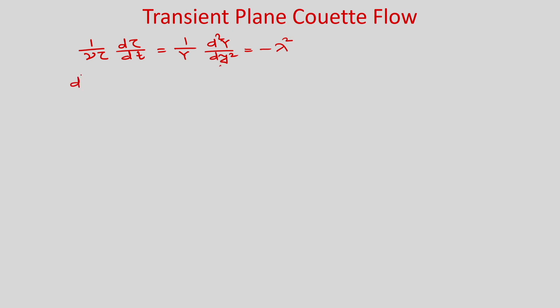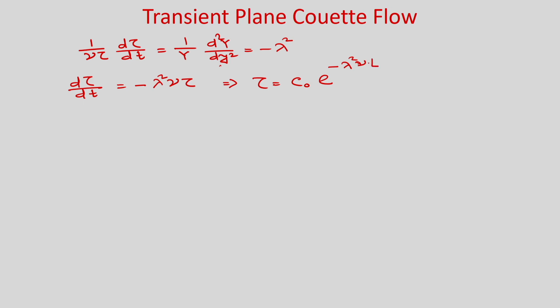So, d tau by dt we will write as minus lambda square nu tau, and the solution of this is tau equal to some constant c naught e to the power minus lambda square nu t.